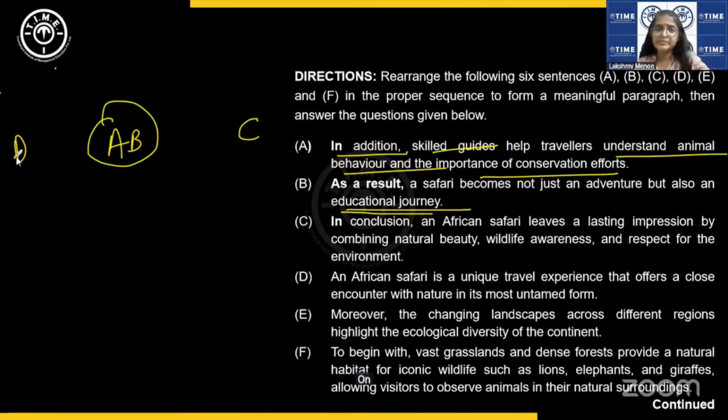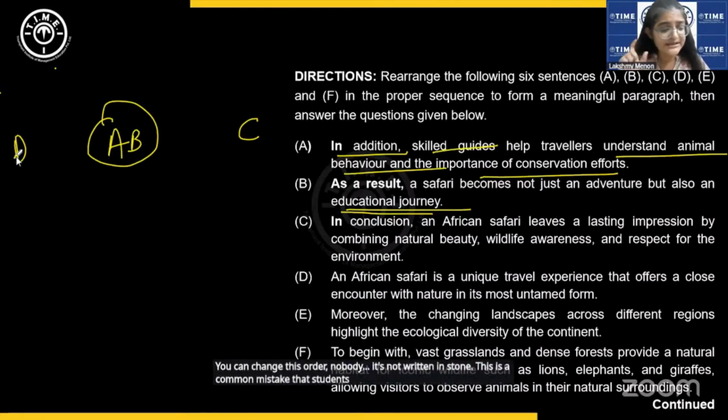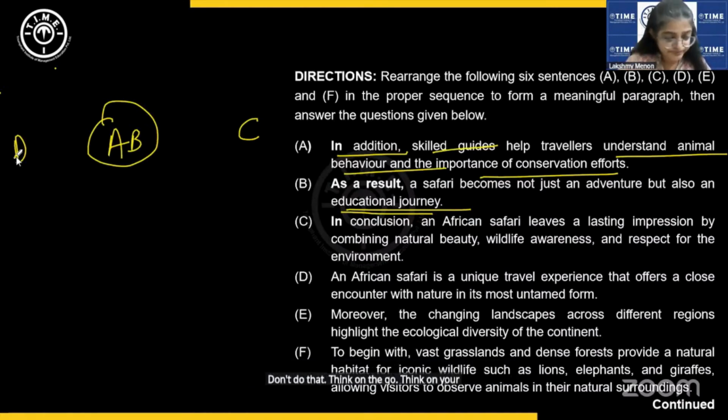On the go, start making mental notes like I did here. You can change this order. It's not written in stone. This is a common mistake that students make, waiting till you read all the sentences. Don't do that. Think on the go. Think on your feet. Got it? I'm trying to share important tips as we solve the questions.